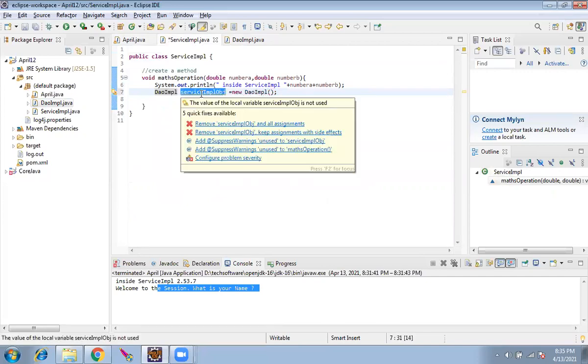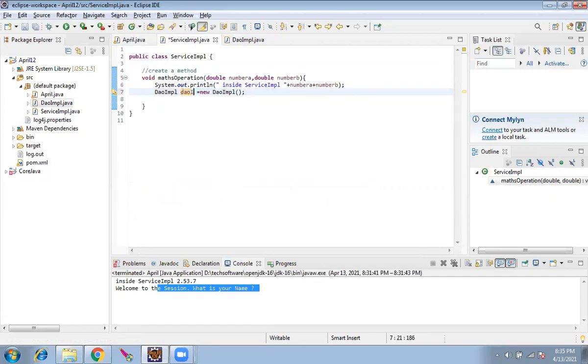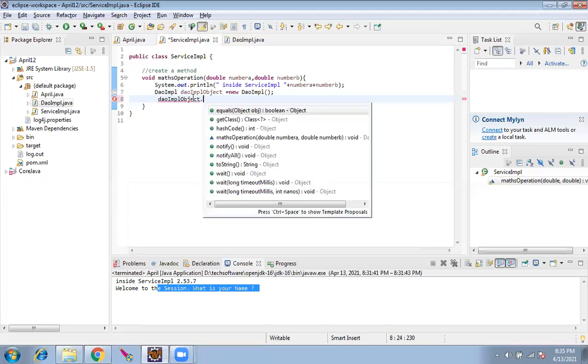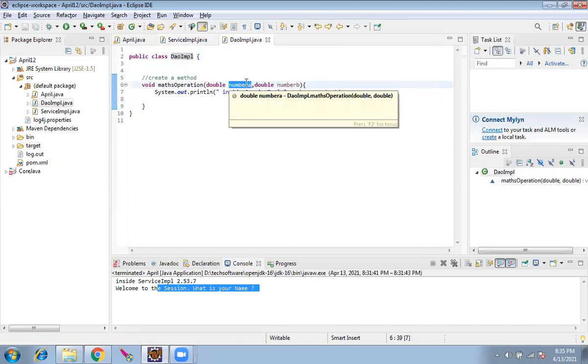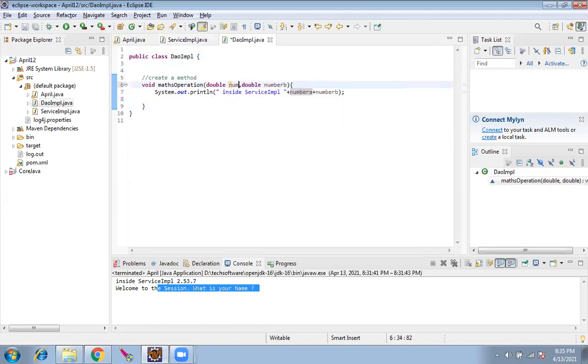This name can be anything. I'll do DAO IMPL OBJ. It can be object also. Every time the name is up to us. Now I have to call the same method. DAO dot max operation number A. That is what I have here, and number B I have here. Just to make things clear, this is where people get confused.